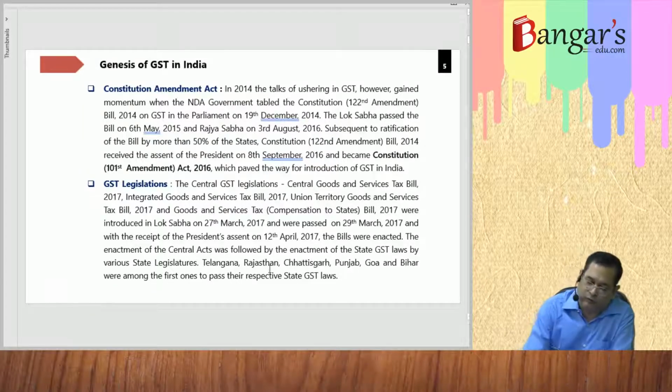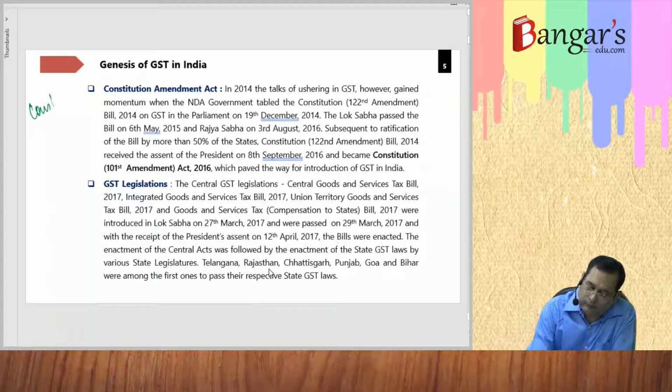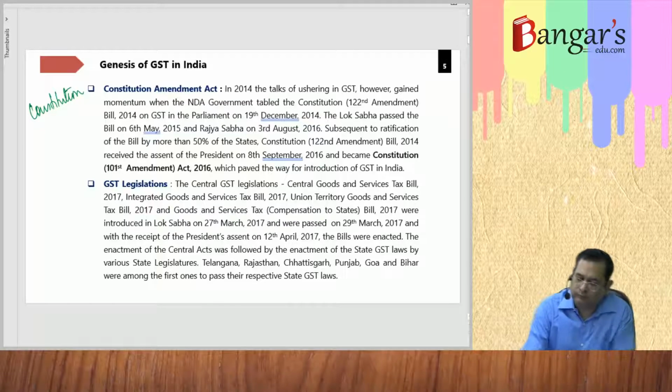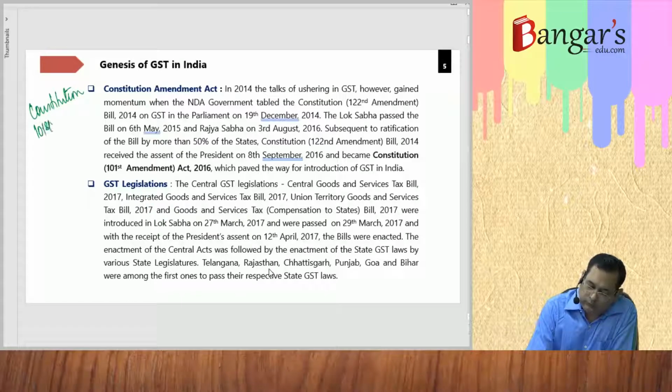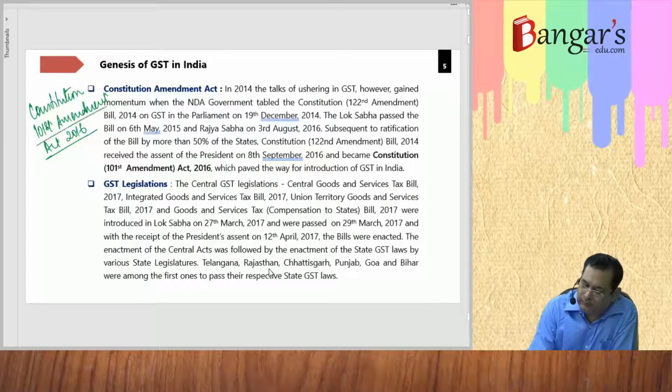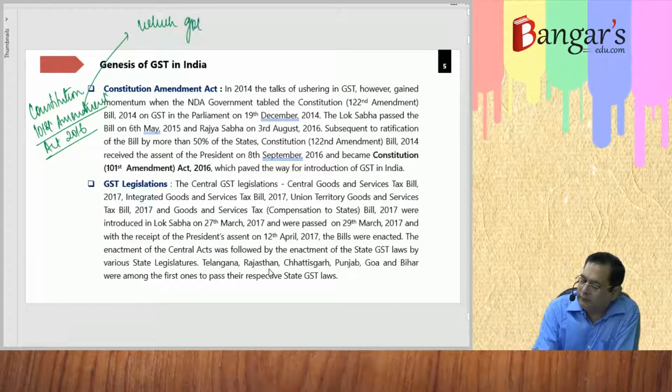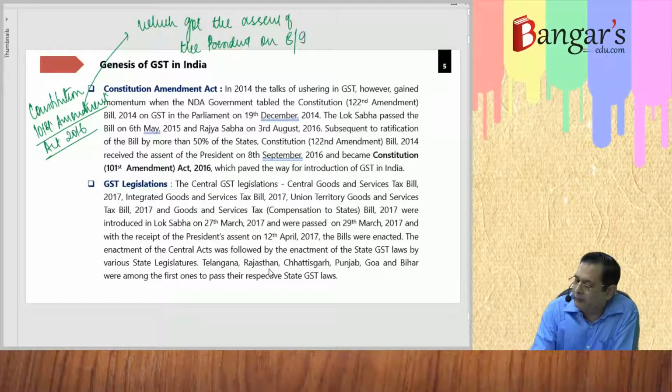So this was the Constitution 101st Amendment Act (2016), which got the assent of the President on 8 September 2016.